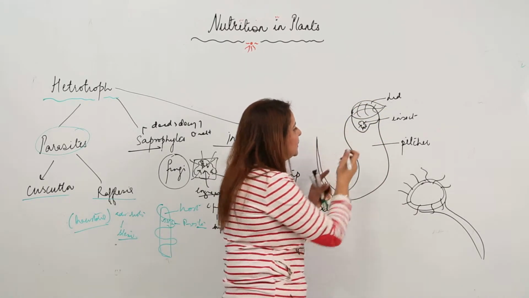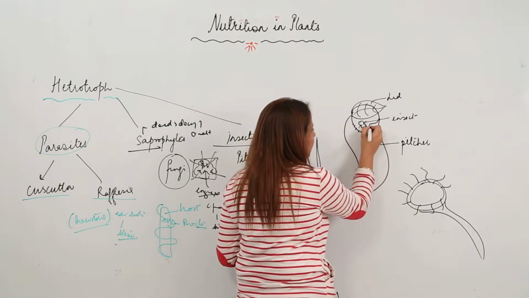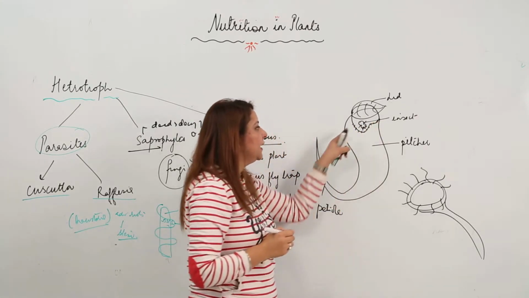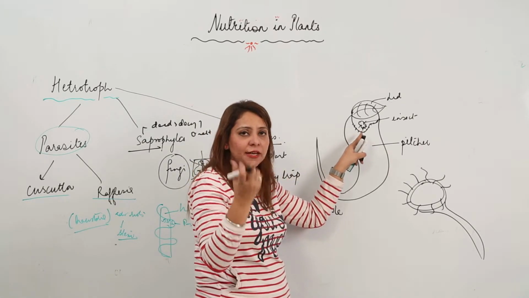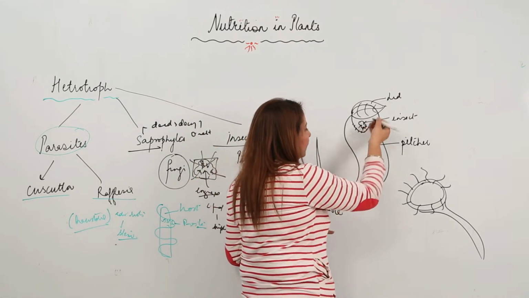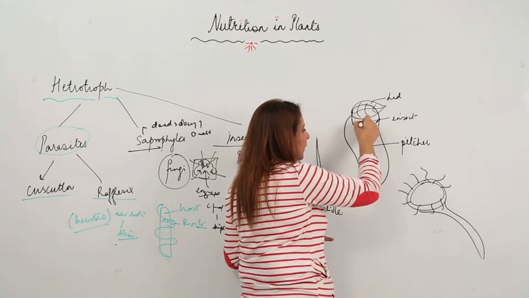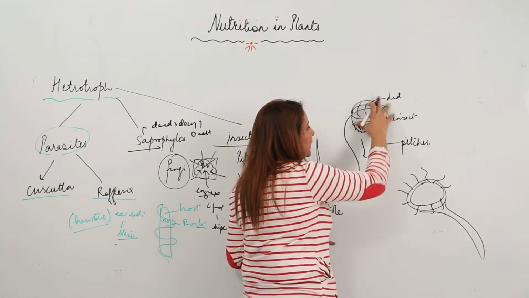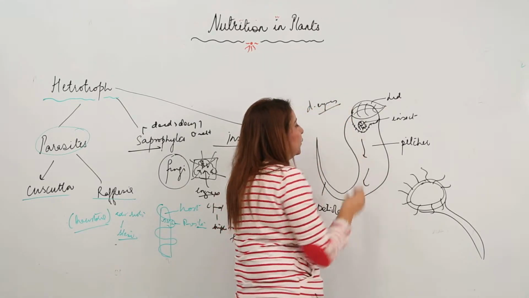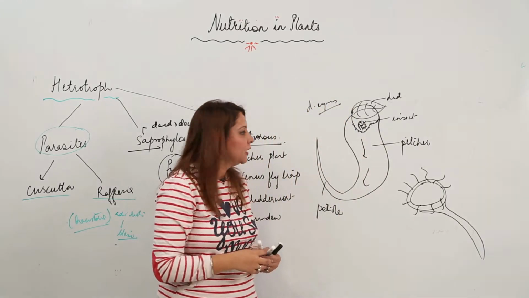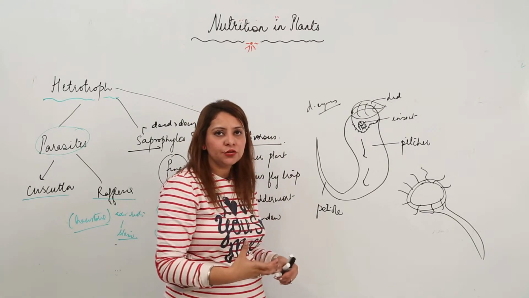This is somewhat sticky. So whenever an insect strikes it, it is sticky, so the insect just sticks to it, and when it sticks, it gets inside, and the lid gets closed. Inside, digestive enzymes are secreted which actually eat up the insects. So this is how they are fulfilling their nutritional requirement.